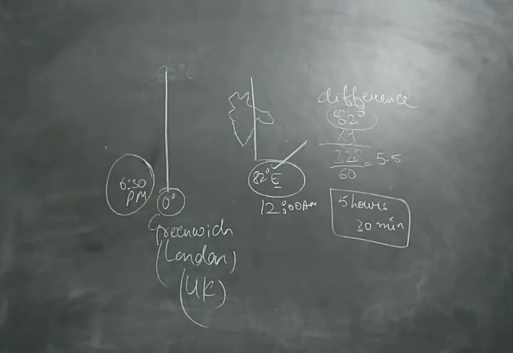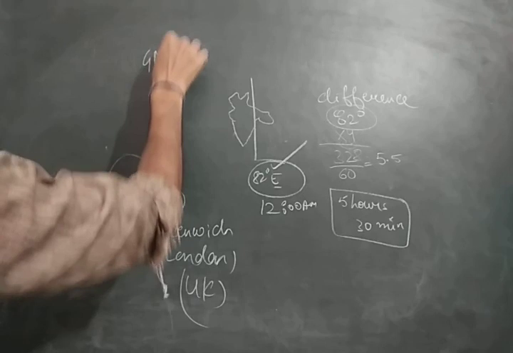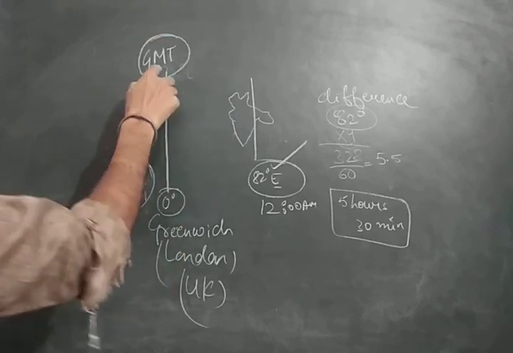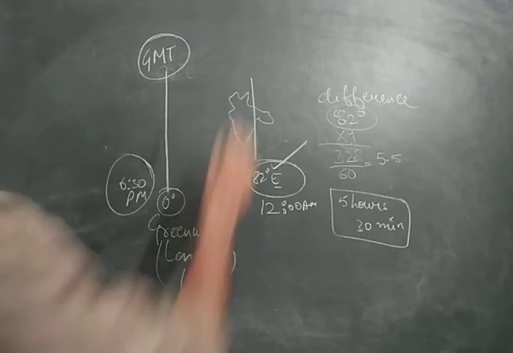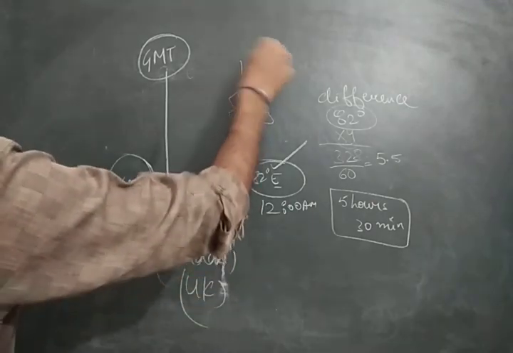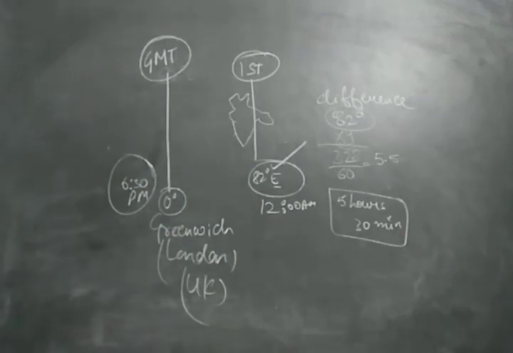So this is the difference between Indian Standard Time and GMT. What is GMT? GMT means Greenwich Mean Time, and IST means Indian Standard Time. Indian Standard Time is taken with the reference of the 82 degree east line.